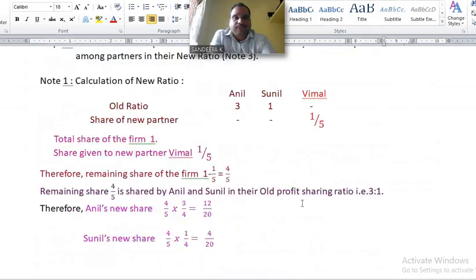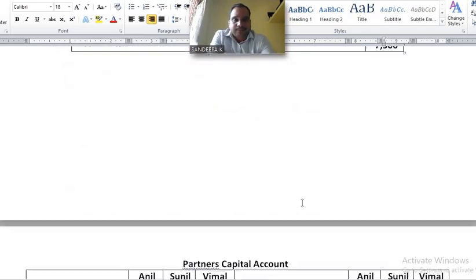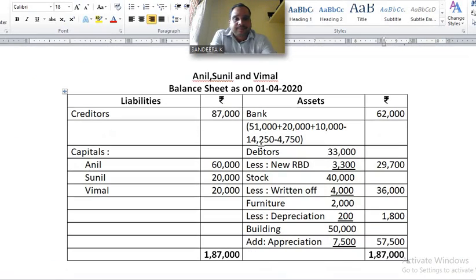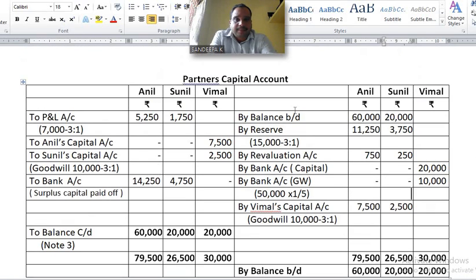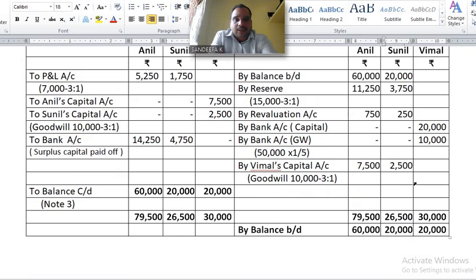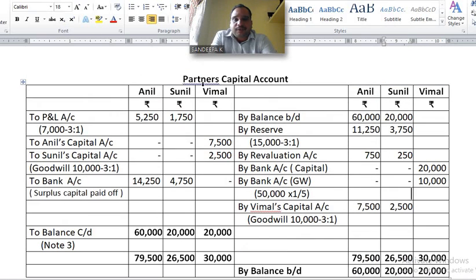How much? 51,000 given. Write it in bracket. Understand? This is the opening balance. You have to find out the closing balance. 51,000 plus, please see the partners' capital account credit side. By bank 20,000, by bank 20,000. You have to add these two items, plus 20,000 plus 10,000. Next, please see the debit side of the partners' capital account, to bank account.